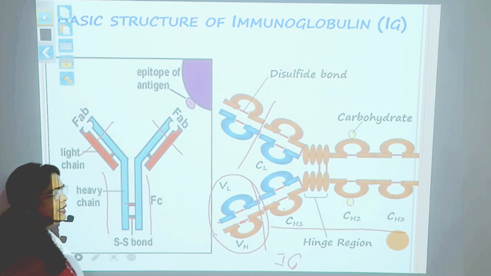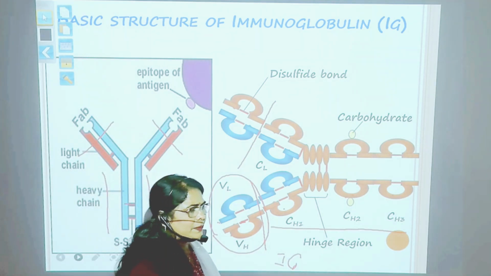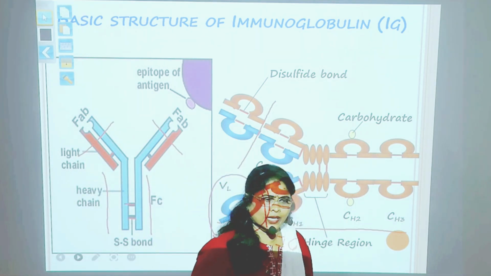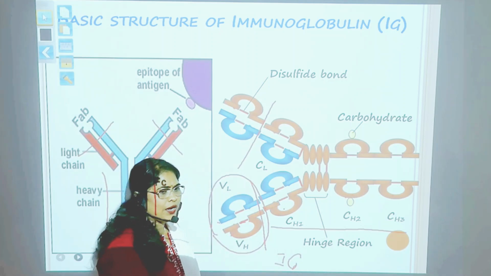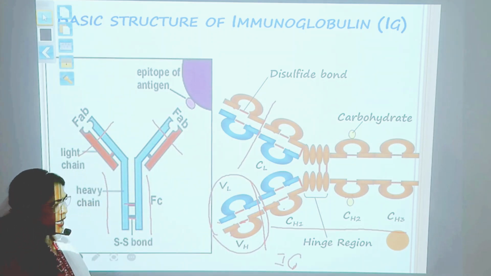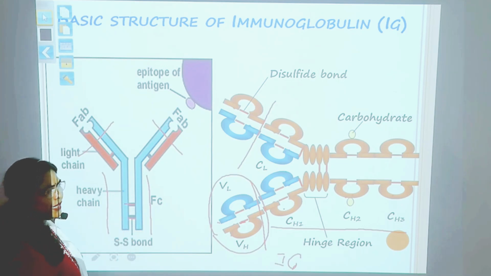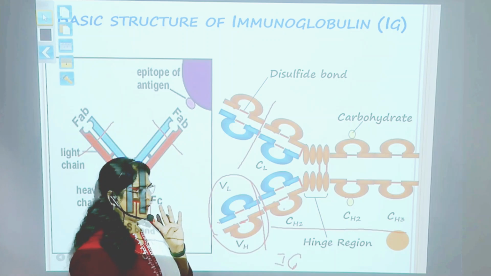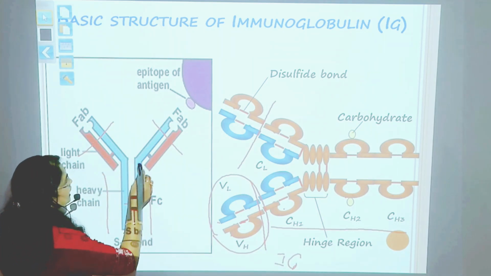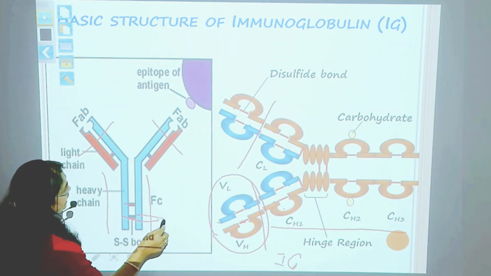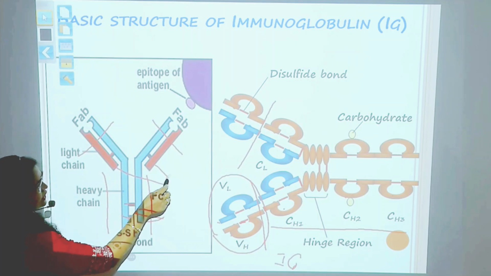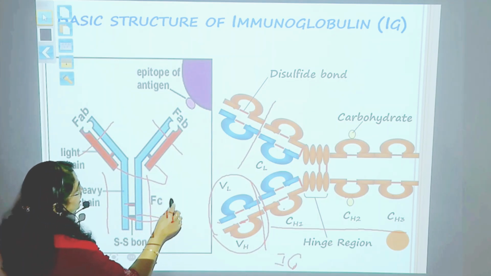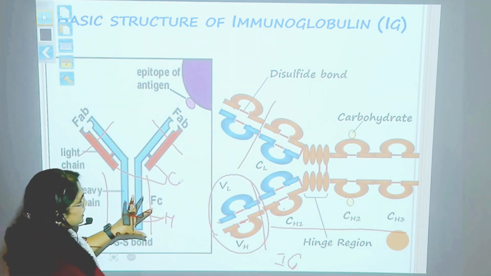It is very simple. When the basic structure of immunoglobulin is asked in the exam, what you have to write, again I will tell you in just 1 minute, is that it is made up of 4 polypeptide chains. There are two heavy chains and two light chains.